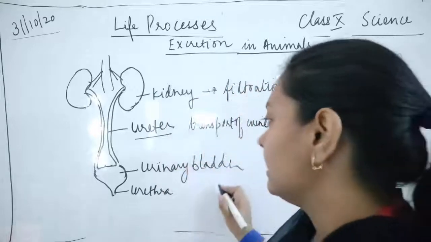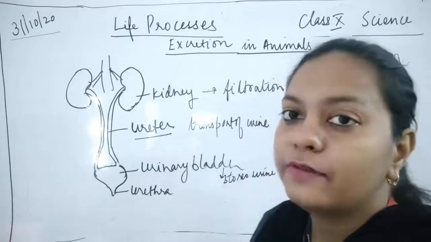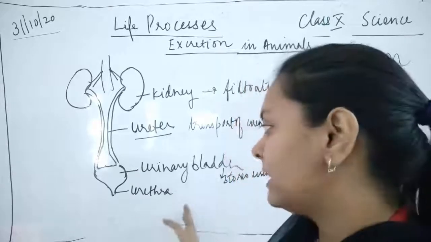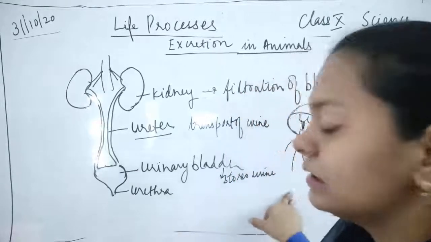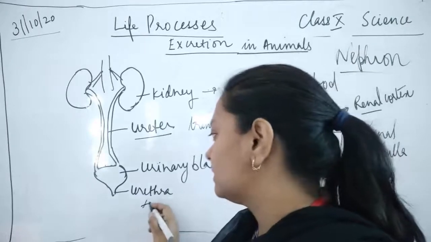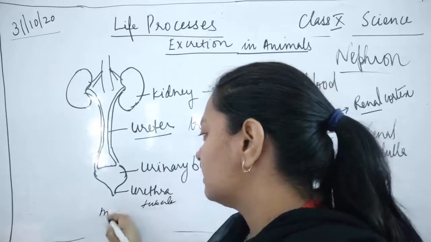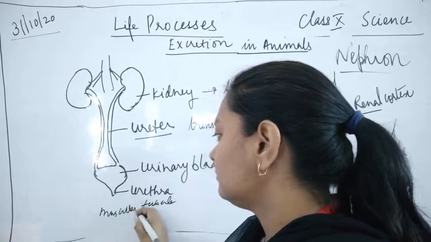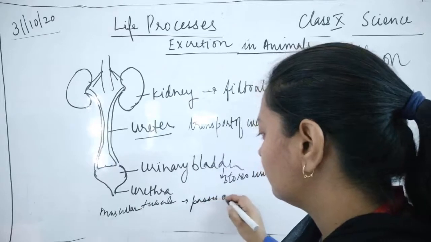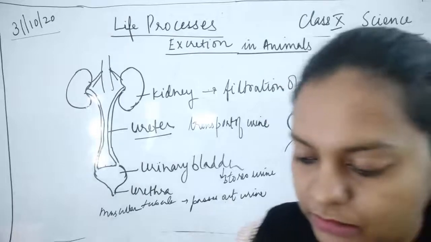Now next is the urinary bladder. It stores urine, the liquid waste material, until it is excreted out. And the last is the urethra, which is a small, muscular tubule. It helps in the passage of urine to the outside of the body.